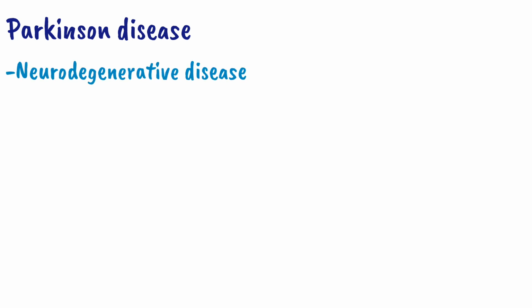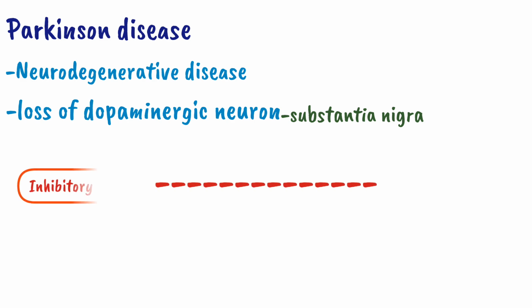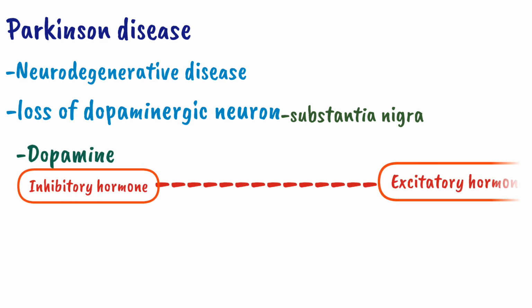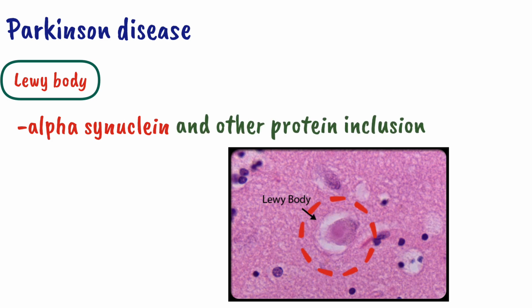Parkinson disease is a neurodegenerative disorder in which there is a loss of dopaminergic neurons in the substantia nigra. In the brain, all activity is under the control of two neurotransmitters, the inhibitory dopamine and the excitatory acetylcholine. So in Parkinson disease, there will be a loss of dopamine-producing neurons, so there will be an overactivity of acetylcholine. Along with this, there will also be accumulation of Lewy bodies. The Lewy body is an alpha-synuclein and other protein inclusion in a nigral cell.